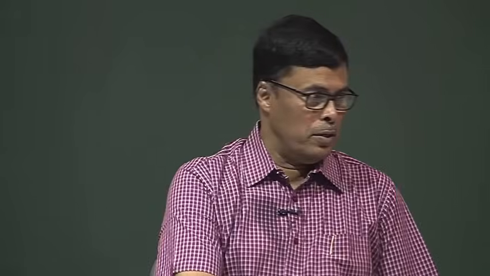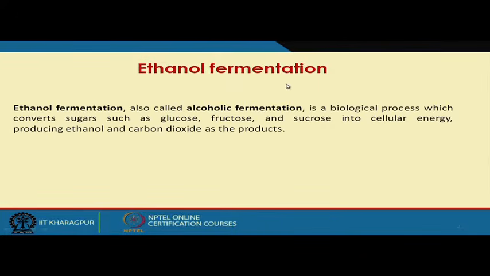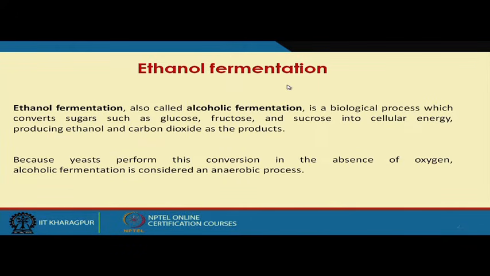Now today I am going to share my experience and the details of the ethanol fermentation process. The ethanol fermentation process is called the alcoholic fermentation process, and it is a biological process which converts sugars like glucose, fructose and sucrose into cellular energy, producing ethanol and carbon dioxide. Let me explain that.